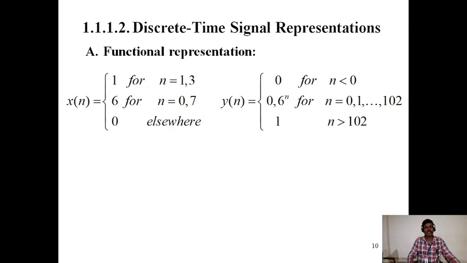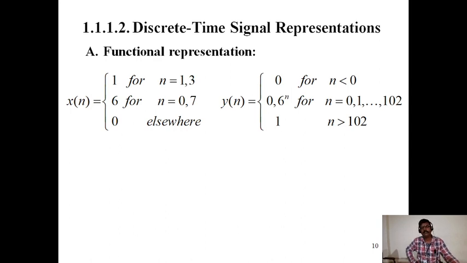Discrete time signal representation, functional representation of the discrete time signal. x of n is equal to 1 for n equal to 1, 3. x of n is equal to 6 for n equal to 0, 7, and 0 elsewhere. y of n is equal to 0 for n less than 0. y of n is equal to 0.6 power n for n from 0 up to 1, 0 to.